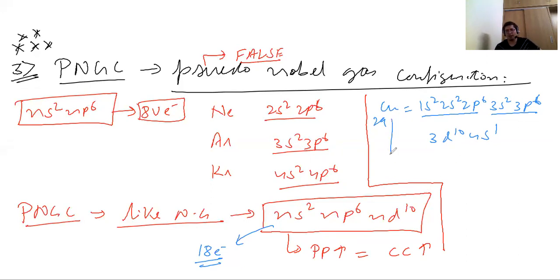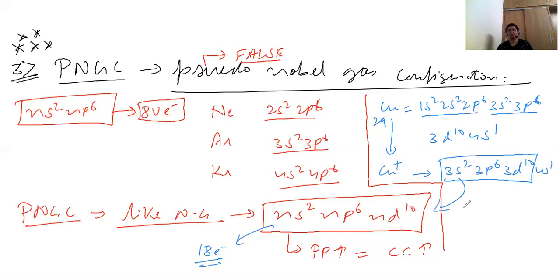Now, we are talking about the cation, when you heat and remove one electron to form Cu plus. Taking the last few shells, I can write 3s2, 3p6, 3d10. When you check this, it falls in the pseudo noble gas electronic configuration.